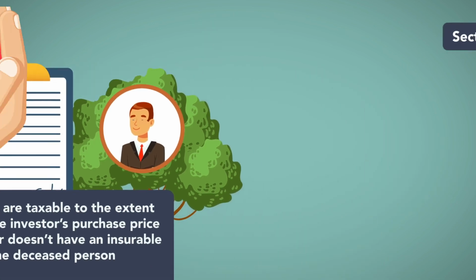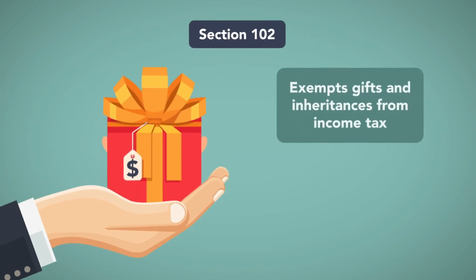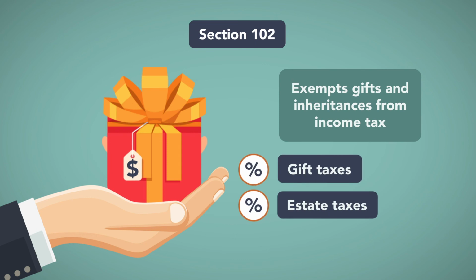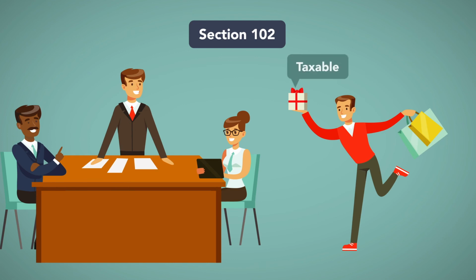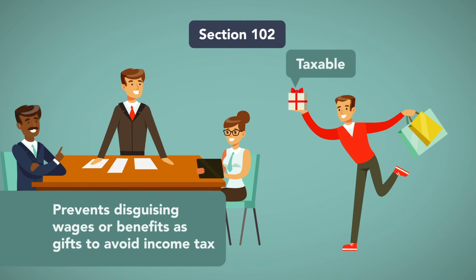Section 102 exempts gifts and inheritances from income tax, though they may be subject to gift tax or estate tax under other sections of the code. Gifts given by employers to employees are considered taxable even if they are nominally called gifts, a rule that prevents disguising wages or benefits as gifts to avoid income tax.